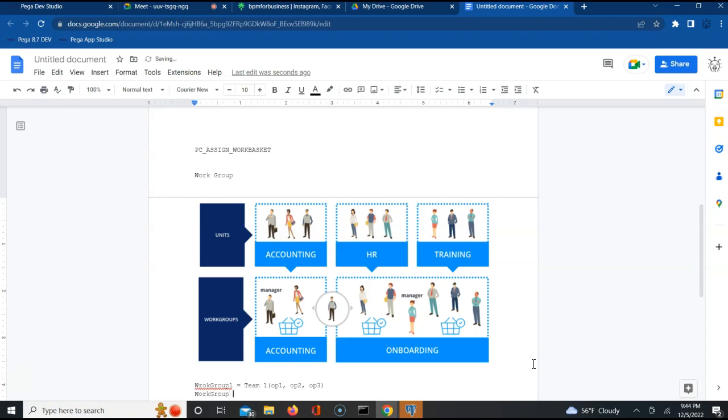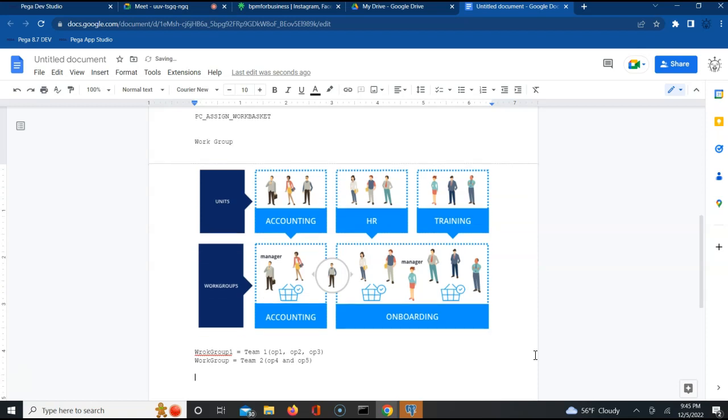It is also a team, maybe with just two people, let us say operator four and operator five. It's nothing but a team of operators. Manager is also an operator. He also has an operator ID. Yes or no, guys? Yes. Right. So understand it like that.